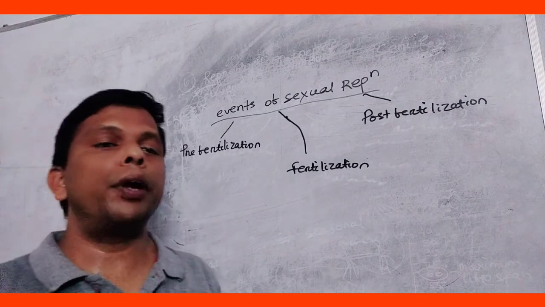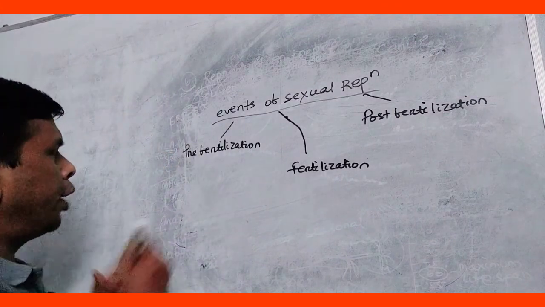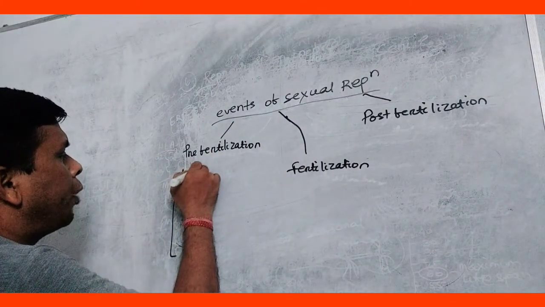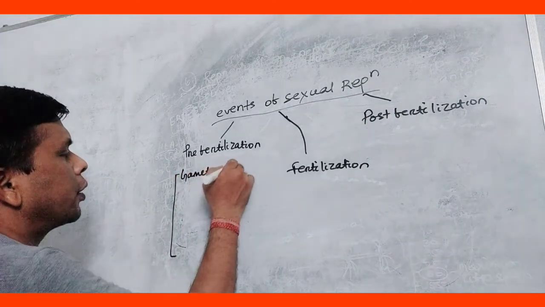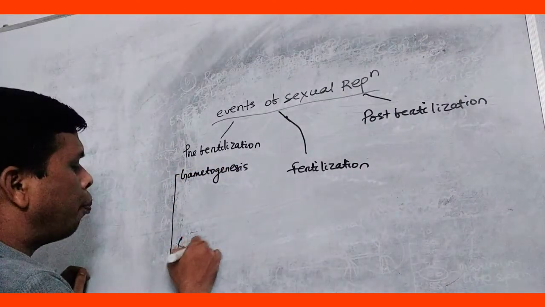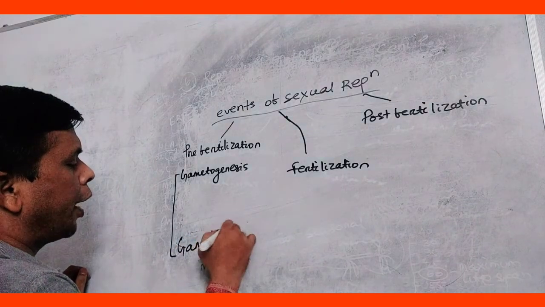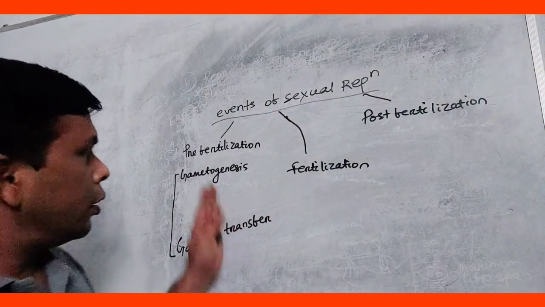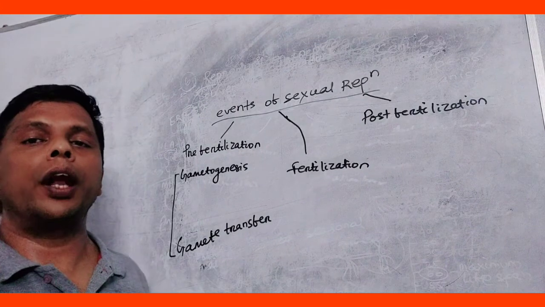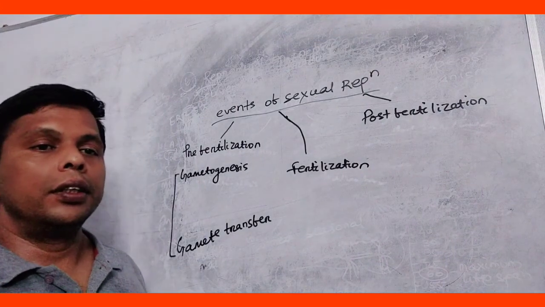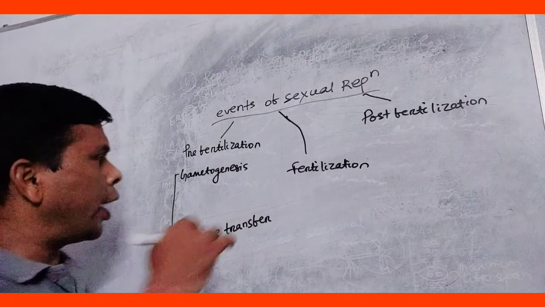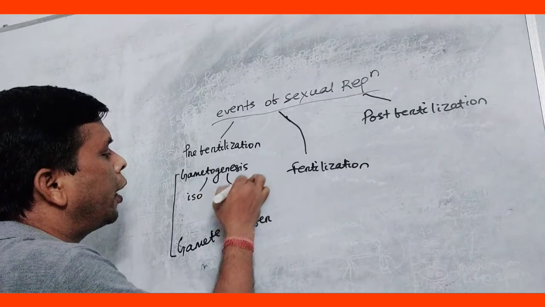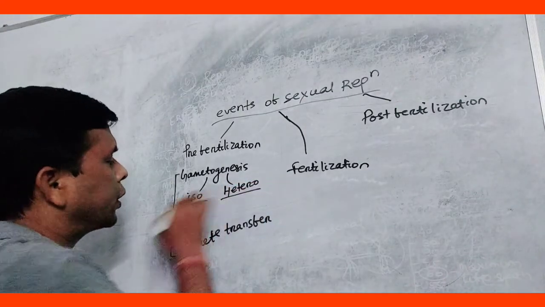The pre-fertilization event consists of two different phases. What are they? Gametogenesis, then gamete transfer. Gametogenesis and gamete transfer. Okay. Gametogenesis means formation and maturation of gametes. During gametogenesis, there are two types of gametes, isogametes and heterogametes or anisogametes.